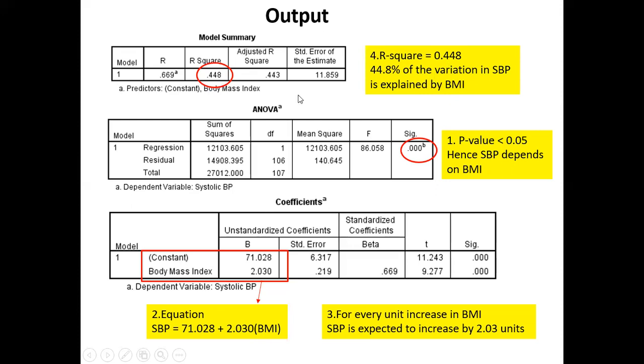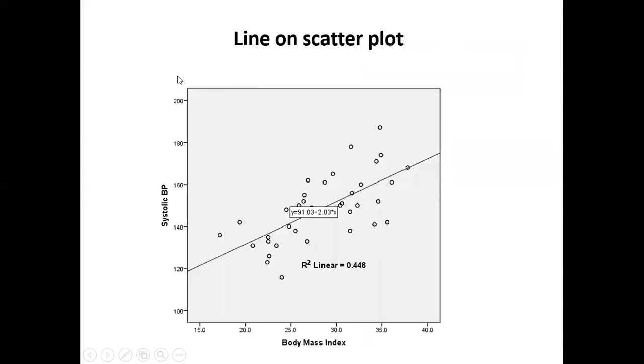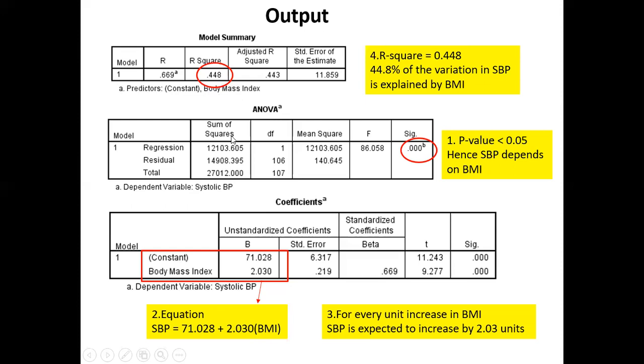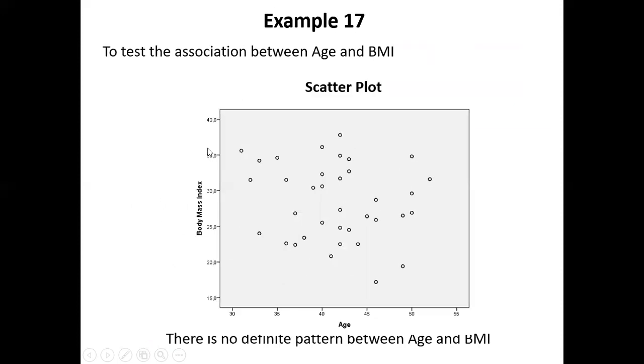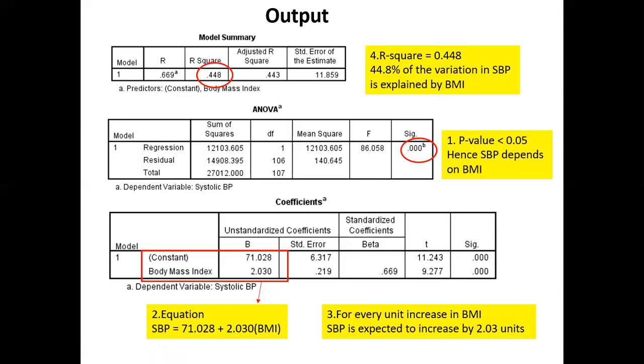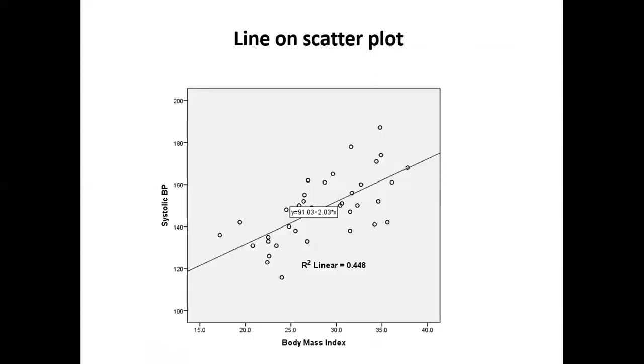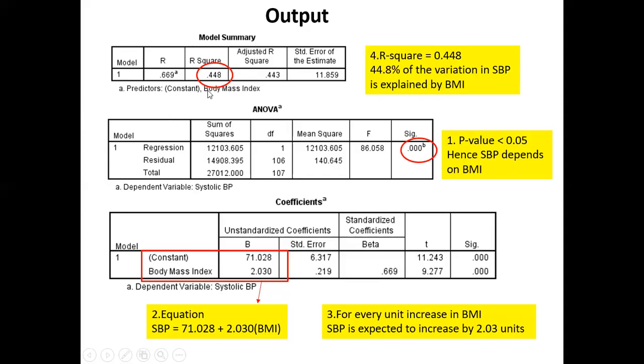How to get this 44.8? Just square it. Or take this value, 1 2 1 0 3 divided by 2 7 0 1. What's your answer? 0.448, right? That's the value there. You don't have to calculate, but that's how it's calculated. So just explain.